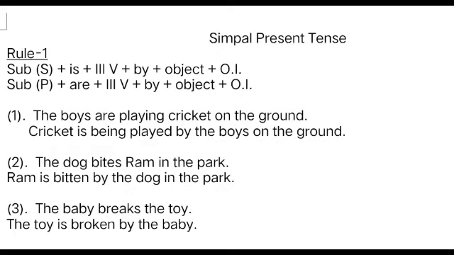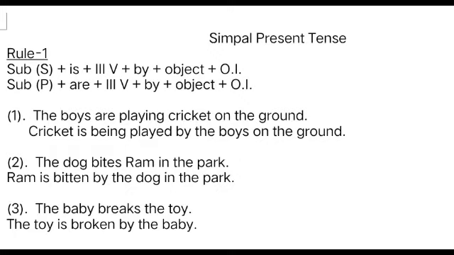Ram is going to become the subject. Now see, Ram is singular or plural? Singular. So which helping verb are you going to use? Is. Ram is. Now bites, third form, beaten, B-I-T-T-E-N. Beaten by the dog in the park. Clear students? Ram is beaten by the dog in the park.